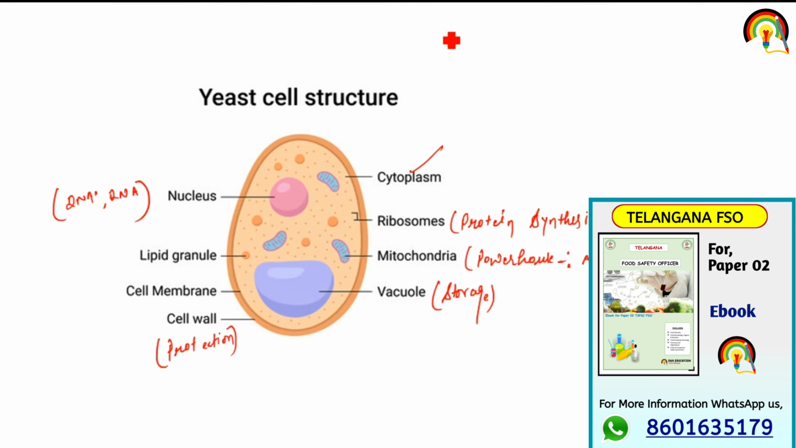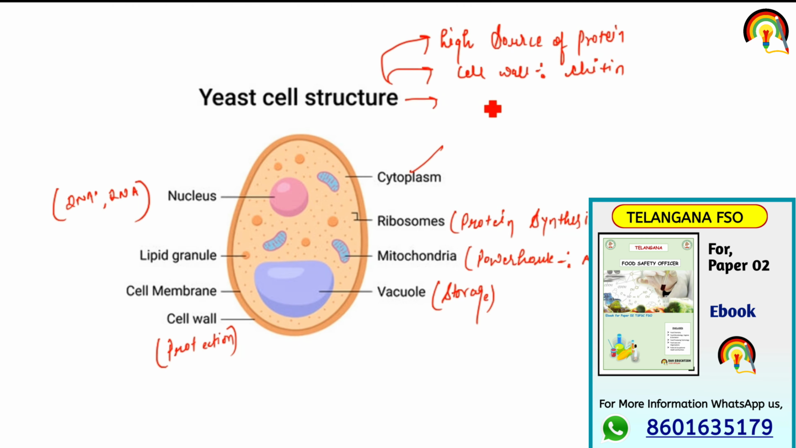So what are the important points of yeast cell? High source of protein, cell wall is made up of chitin, in case of fungus as well. Size ranges between 5 to 10 micron and larger than bacteria. Clear?